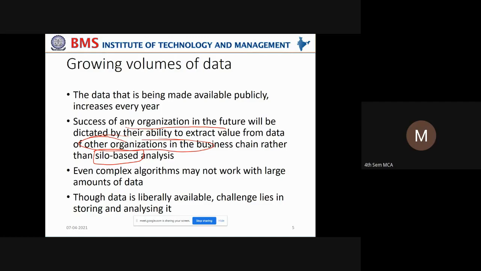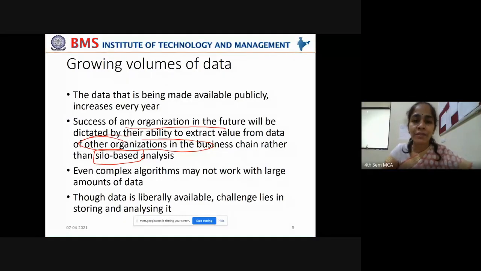So if we are the education providers, then we have to tie up with broadband service providers. We have to tie up with other organizations or stakeholders that are involved in making this institution run. And if we are able to analyze all the data simultaneously, then we can take some important decisions to stand in the competition of the educational system. So the organization should not restrict their analysis within the organization, but should expand it to other organizations in their value chain.